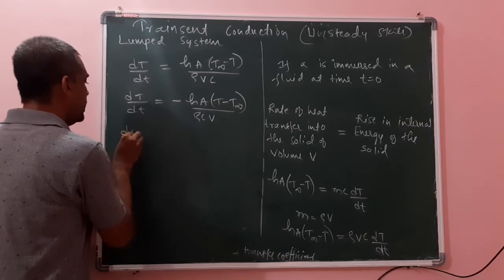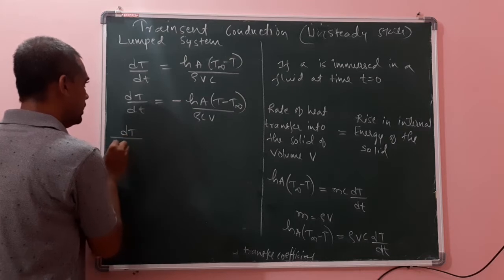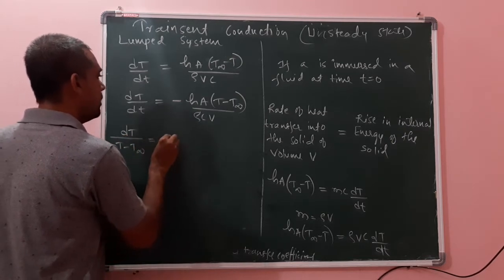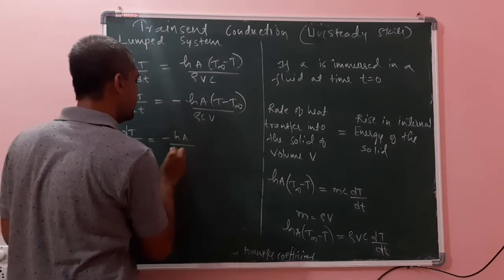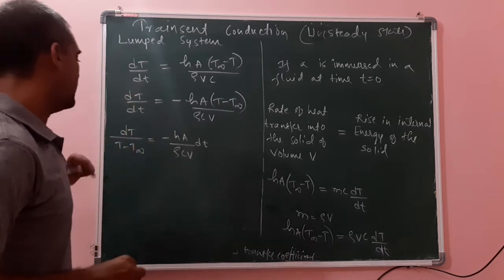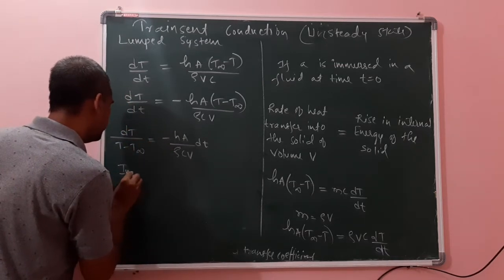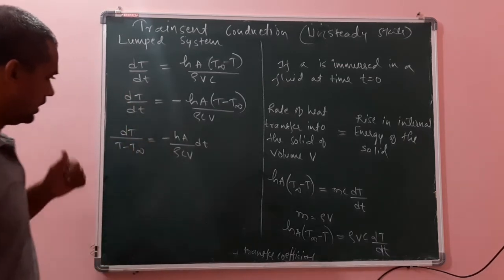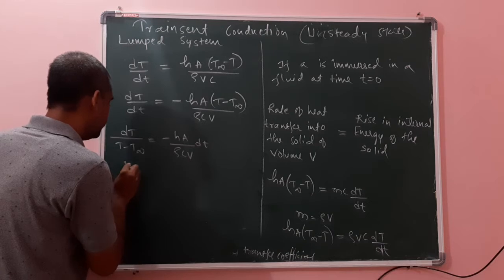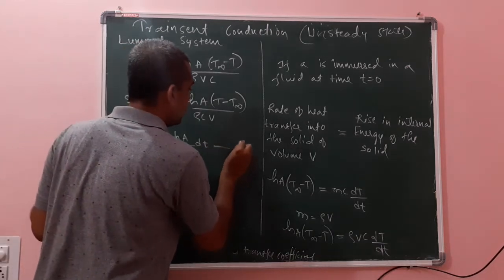Therefore dT divided by (T minus T infinity) is equal to minus hA divided by rho C V into dt. I will call this equation number 1.